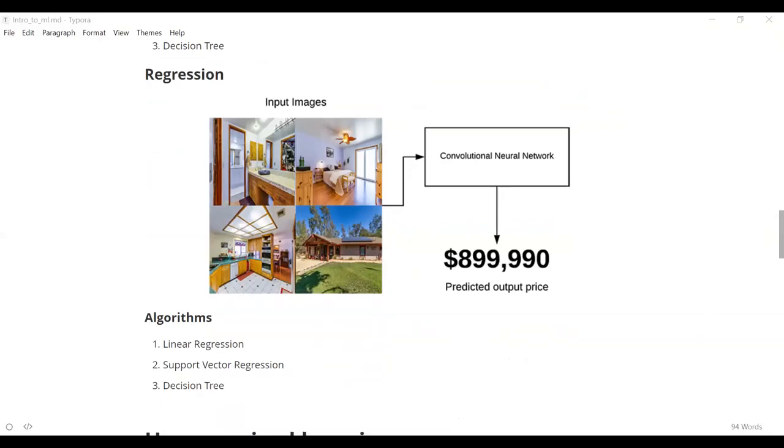We'll talk about these algorithms later, but not as part of today because today is just an introduction class. But when we are talking about different algorithms, we'll be going through the programming part as well.